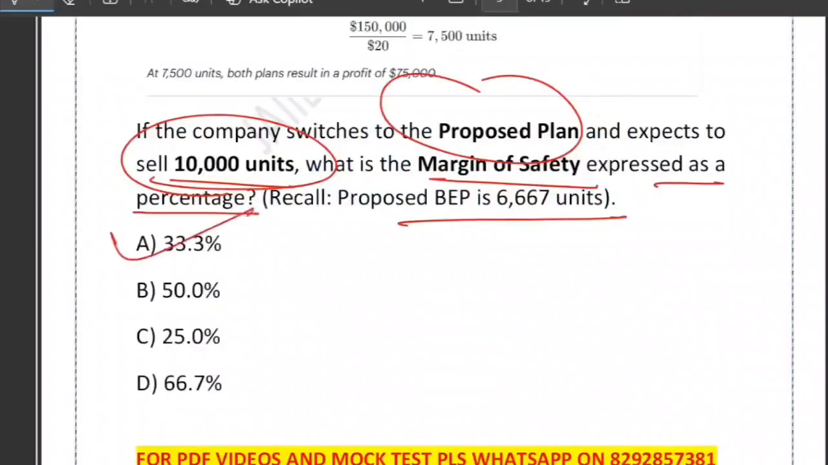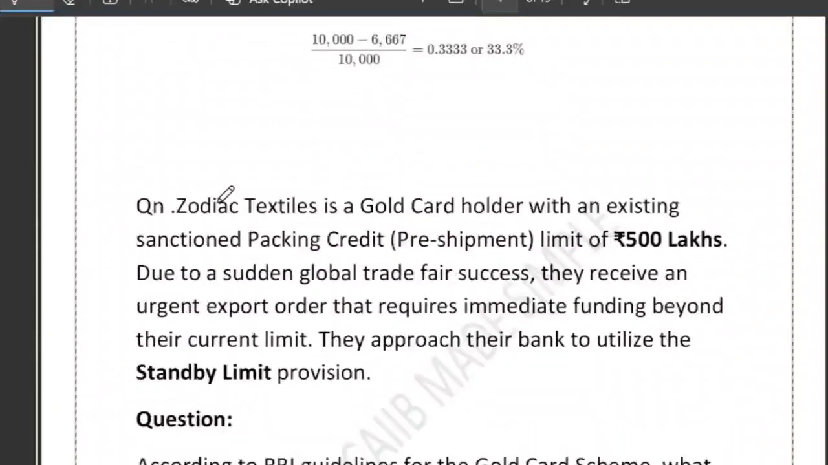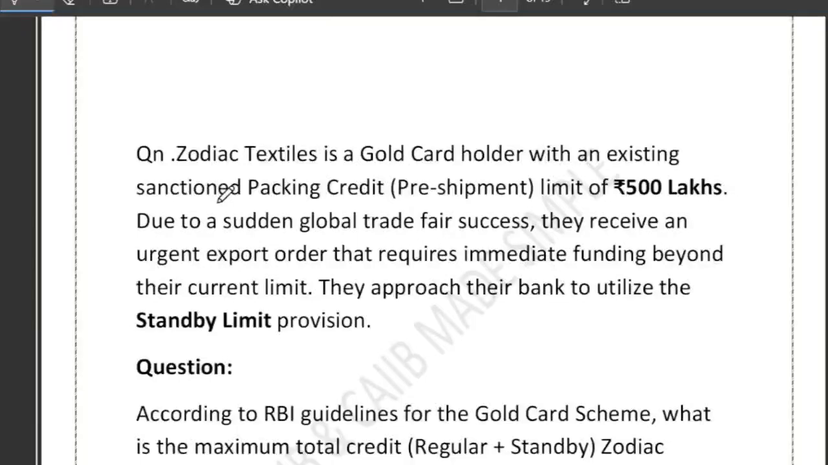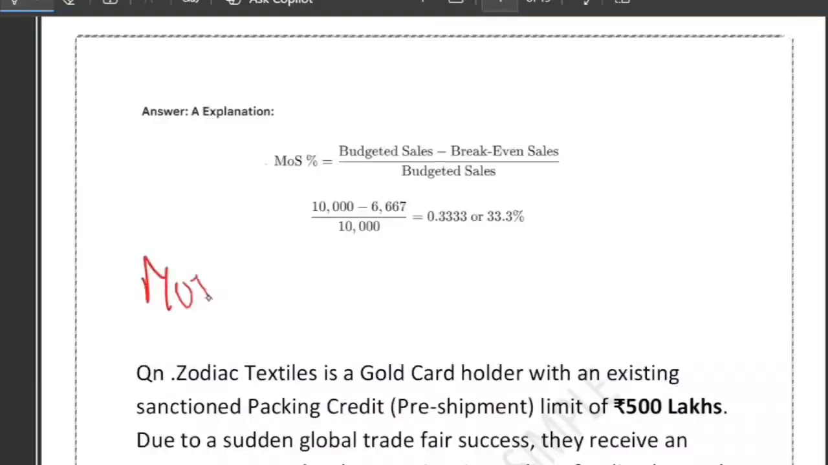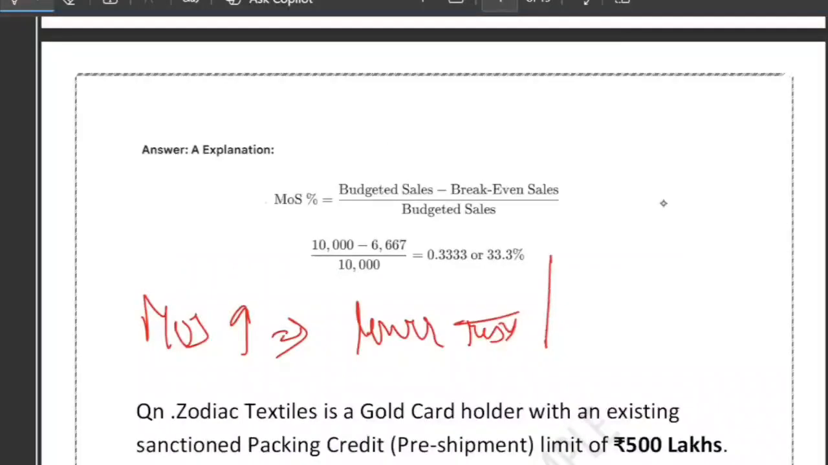Yes, A is correct. See, budgeted sale minus break-even sale. So break-even sale is this much, budgeted sale is this much. Just subtract both of them, divide by budgeted sale. That becomes 33.333%. So actual minus BEP divided by actual, right? Please remember it. Margin of safety tells us how safe the business is from the loss. And remember, high margin of safety obviously indicates lower risk. And the formula is very simple: actual sale minus break-even sale upon actual sale.